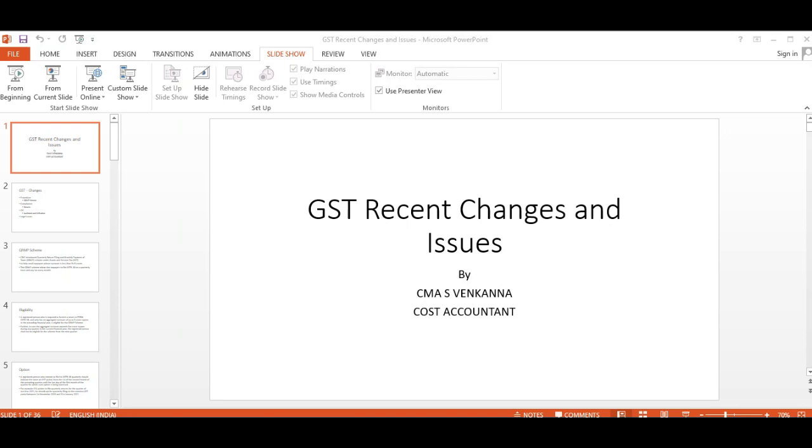Then come to CMA Dilip Batija. I have opted for QRMP in March 21, but due to COVID, could not file 3B. If you don't file 3B, there is a late fee, interest and all those things. I will show you that slide also. Once you have opted, you are required to comply. I will show you what late fee and other things are to be paid. No problem at all, but you have to pay the late fee also. And if monthly payment is not made, you have to pay interest at 18%. That already exists and will continue to be there. Anyway, I'll show you that afterwards. Okay.